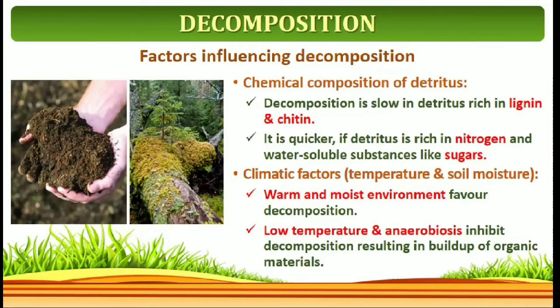Decomposition is slow in detritus rich in lignin and chitin. If the cell wall is made up of lignin and chitin, the decomposition process is slow. It is one of the important points. It is quicker if detritus is rich in nitrogen and water soluble substances like sugar.